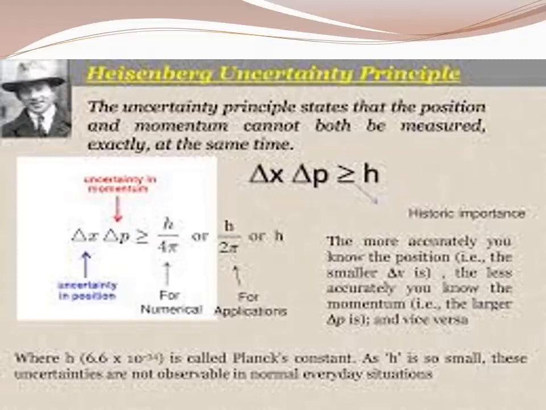Where h is 6.624 into 10 to the power minus 34, that is Planck's constant. If h is so small, the uncertainties are not observed in normal situations. Therefore, the uncertainty in the velocity of the electron is comparable with the velocity of light. So at a high level of uncertainty, it is very difficult to find the exact velocity.